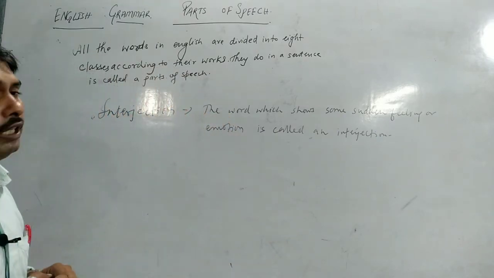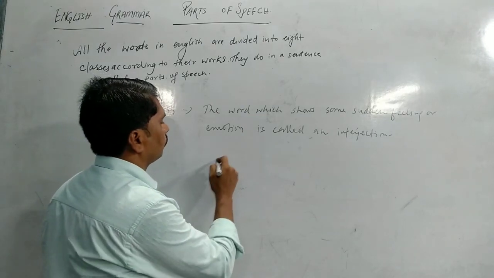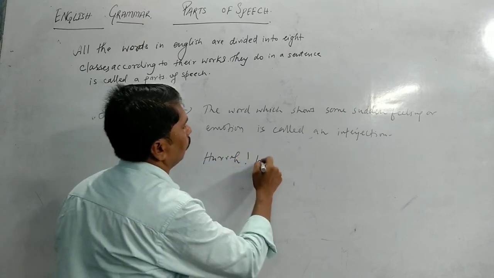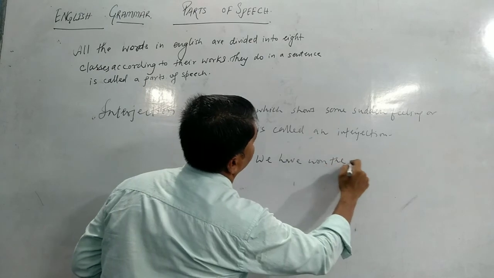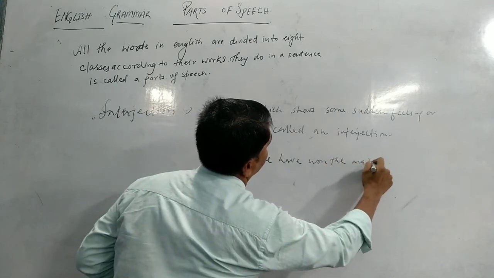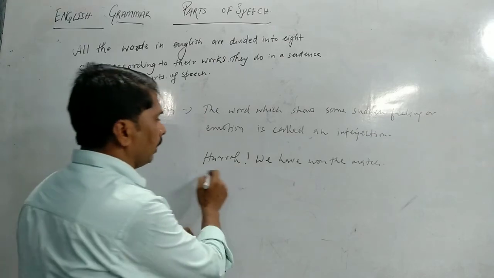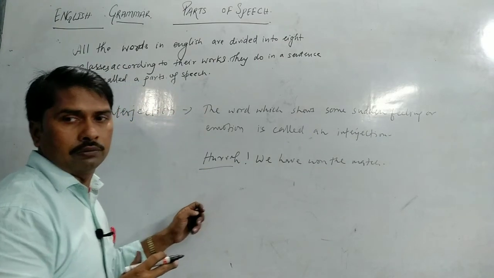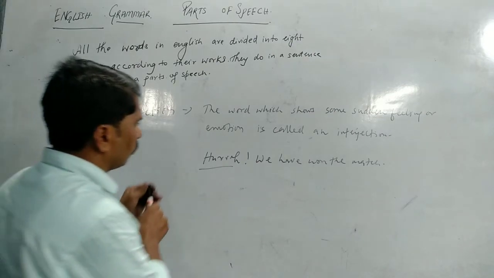Suppose that if, hurrah, we have won the match. We played a match and we won the match. So suddenly we got a sound coming from our mind. That is called hurrah.